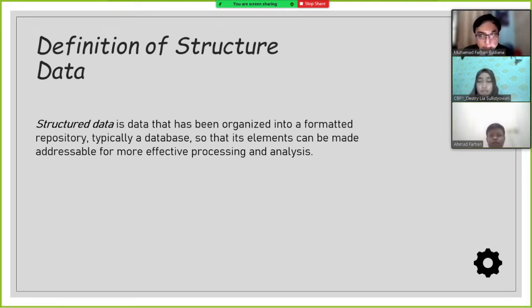Definition of structured data. Structured data is data that has been organized into a formatted repository, typically a database, so that its elements can be made addressable for more effective processing and analysis.